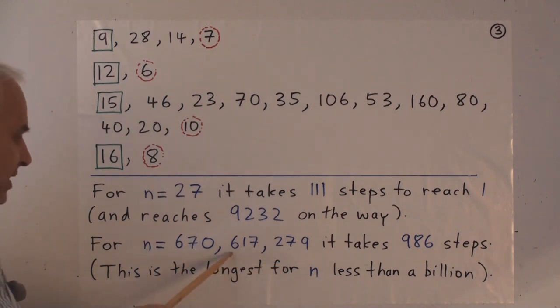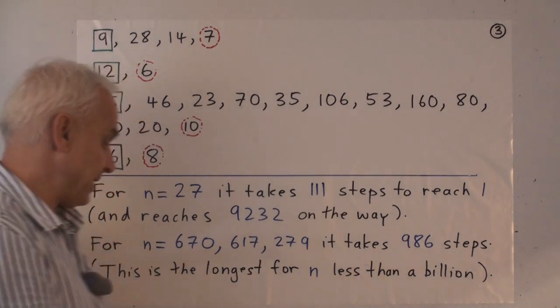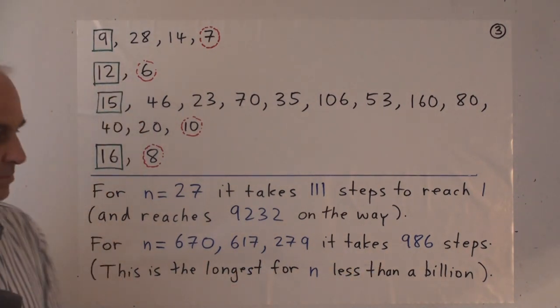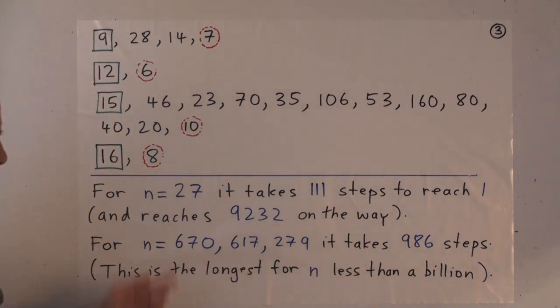So 670,617,279. It takes 986 steps to get to 1. Which is maybe actually not all that much, considering the size of the number.